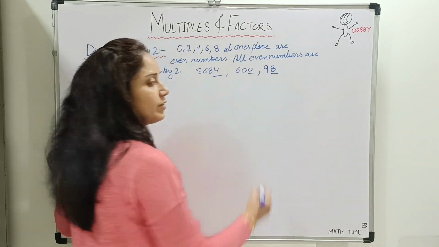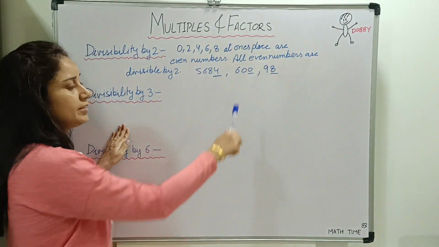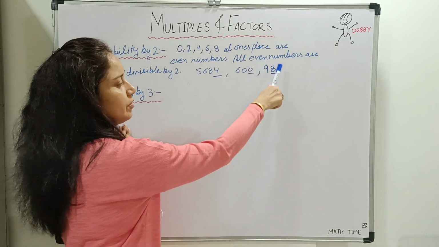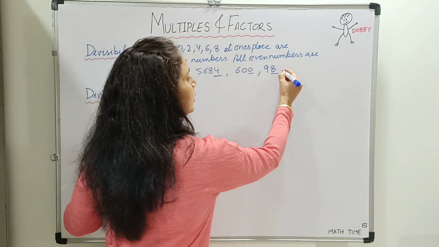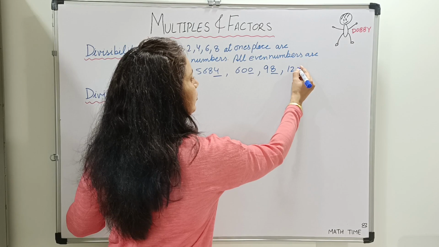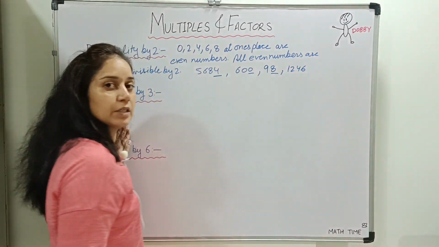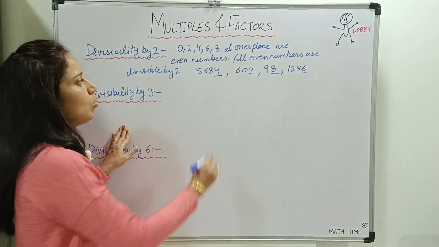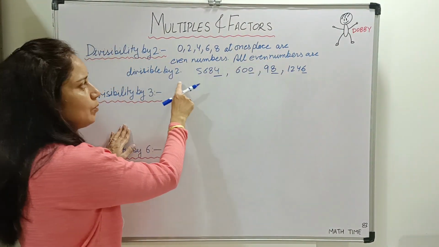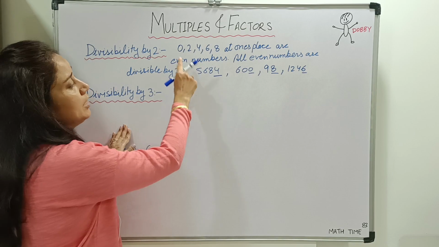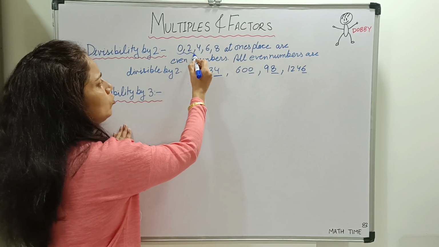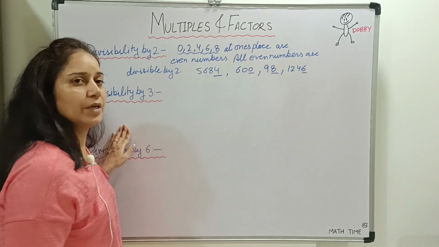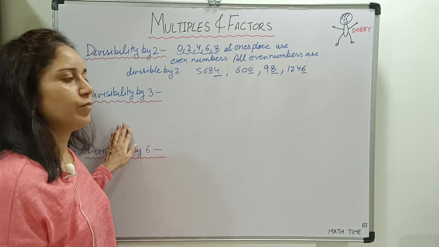98, is it divisible by 2? Yes, 8 is written at ones place, so it is an even number divisible by 2. 1246 is also divisible by 2 as there is 6 at the ones place. So all the even numbers are divisible by 2. And which are even numbers? The numbers which have 0, 2, 4, 6, 8 at ones place are called even numbers.